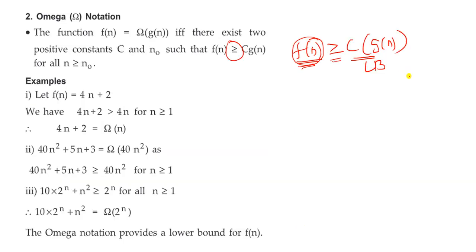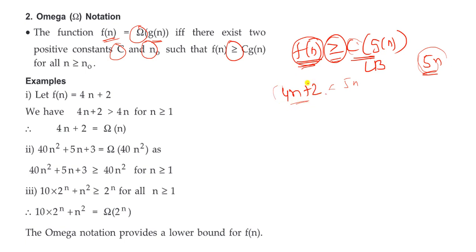Next one, omega notation. In omega notation, f of n is omega of g of n, with existing positive constants c and n naught, and it should be greater than or equal to. It is simply the opposite of big O notation. F of n should be greater than or equal to c of g of n. So this is the lower bound. For example, 4n plus 2 and 5n: 4n plus 2 is less than 5n, so 5n is the upper bound value and we need the lower bound value.